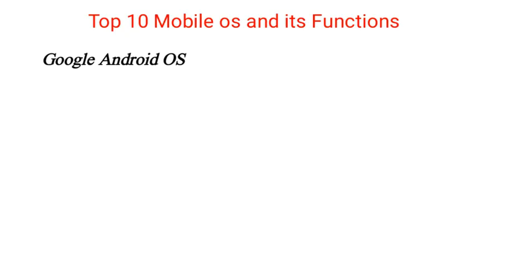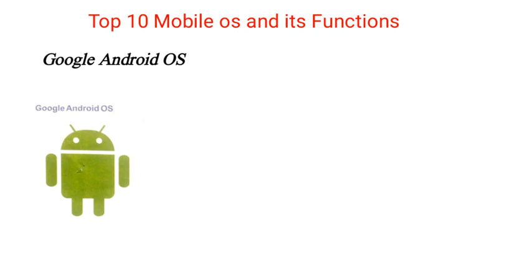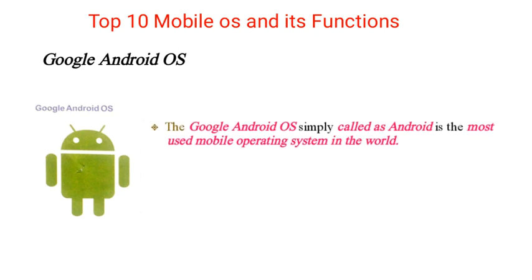Now, in this lesson, we are going to learn the top 10 mobile OS and their functions. But in part 1, let us see Google Android OS. Now, note the symbol for the company, Google Android OS. I think all are familiar with this symbol. The Google Android OS is simply called Android. If you use the word Android, it specifically refers to Google Android OS. It is the most used mobile operating system in the world.